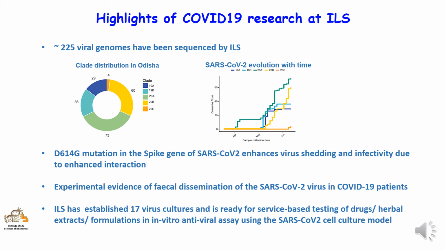This mutation is reported to increase the viral fitness by promoting its infectivity and transmission. We have isolated and propagated 17 different virus strains from patient swab samples. Evidence has been found for the fecal dissemination of virus, suggesting another probable mode of transmission and infection.